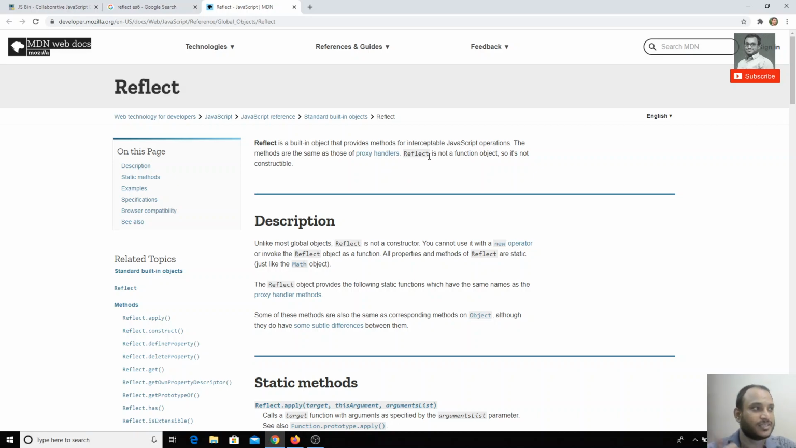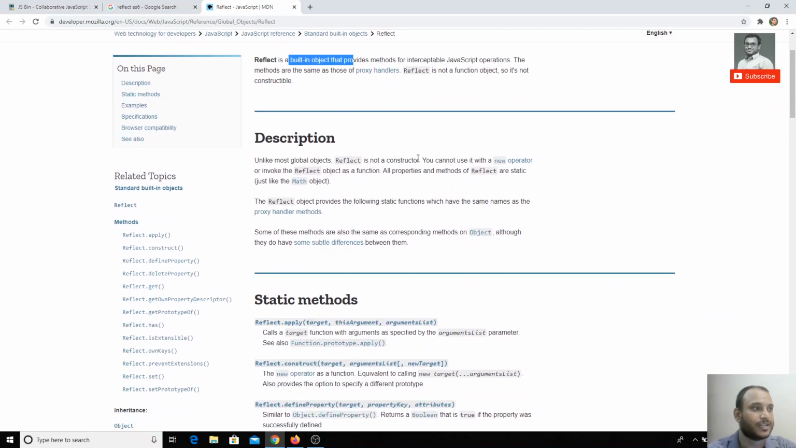It's a built-in object, and you cannot use Reflect with the new operator, so you cannot create something like new Reflect. All the methods present in Reflect are static methods. That means you need to call them as Reflect.methodName. All properties and methods of Reflect are static, just like the Math object.